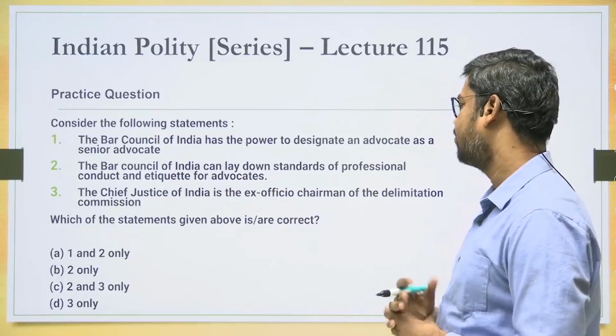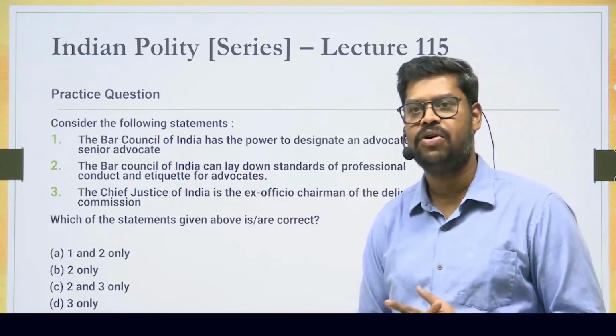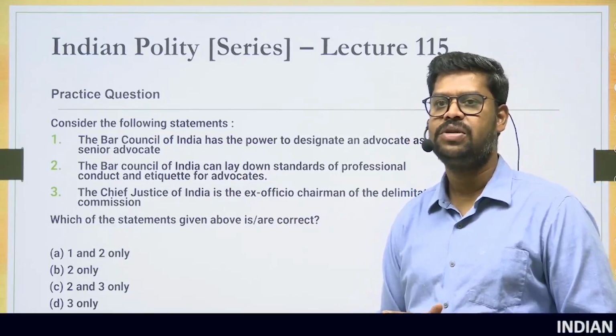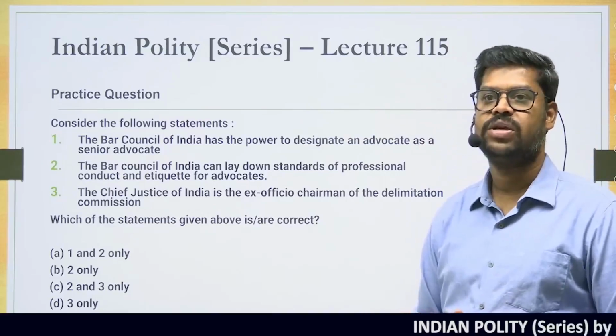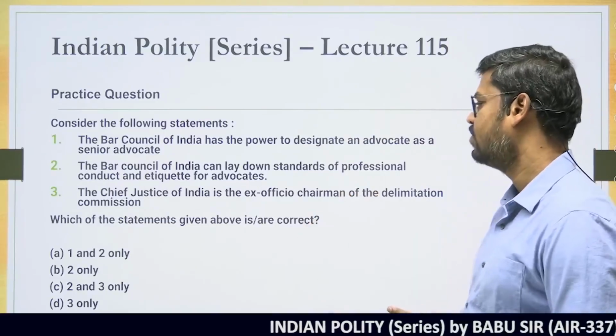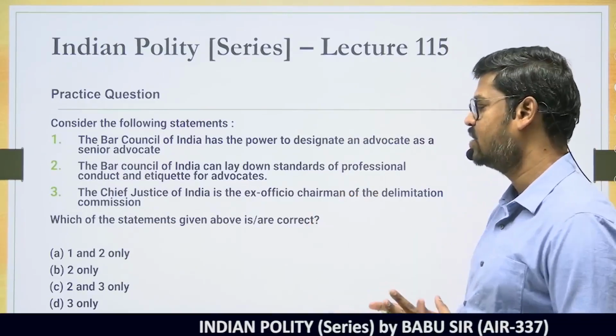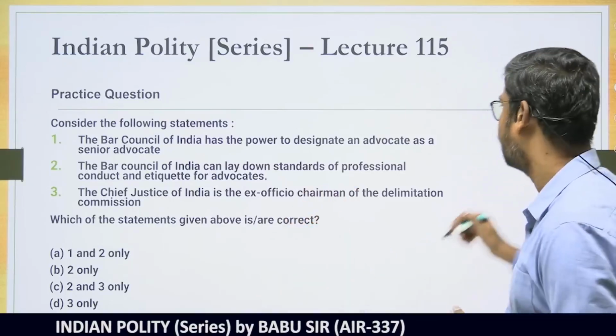The Chief Justice of India is ex officio chairman of the Delimitation Commission. Who is the ex officio chairman of the Delimitation Commission? So, try to answer that. In fact, for the Delimitation Commission there is no ex officio chairman. So, anyway this particular statement is wrong. Which of the statements given above are incorrect? So, definitely 3 is wrong. It should be either A or B. Try to put your answers in the comment box.